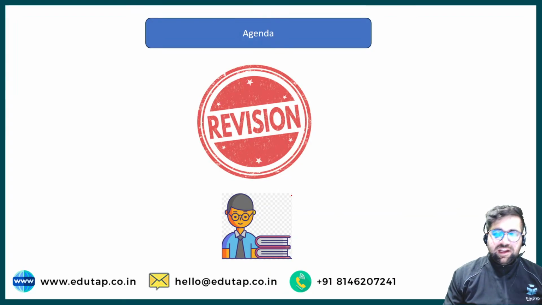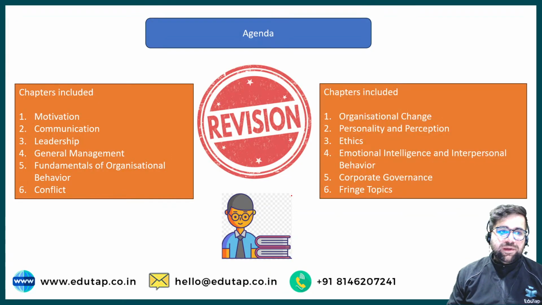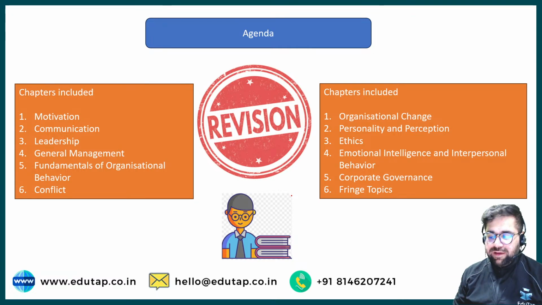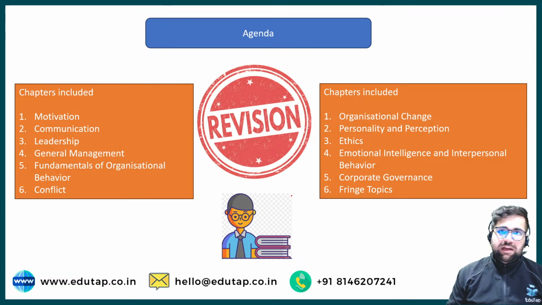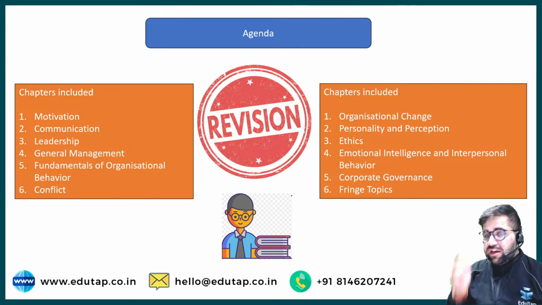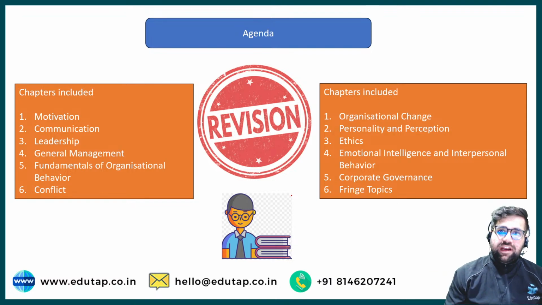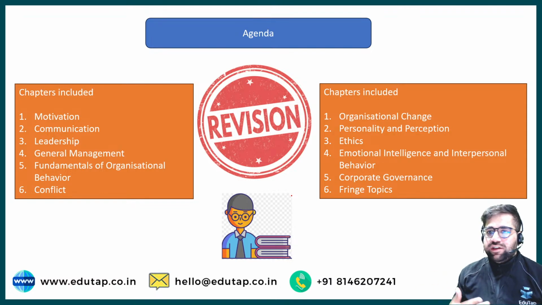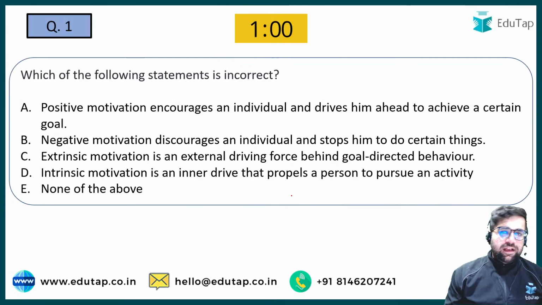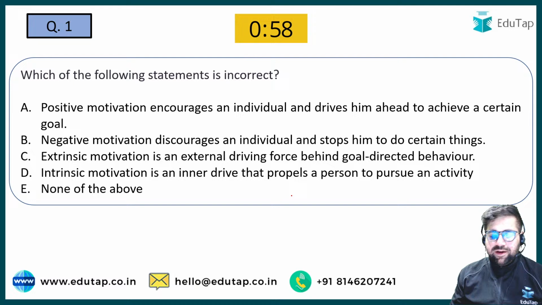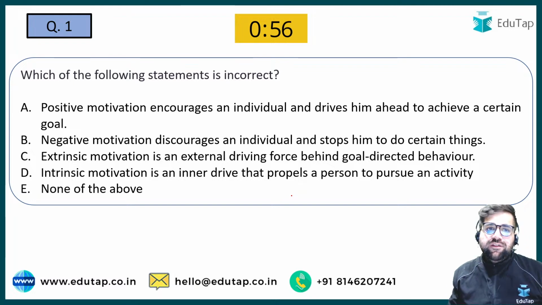So here is the agenda. First we are starting with management. In management we have different chapters, starting from motivation, communication, leadership, journal management, fundamentals of organizational behavior, OB, organizational change, personality, perception, ethics, and whatnot. So we have a lot of things to discuss. Let's start with question number 1, related to the basic chapter of motivation.